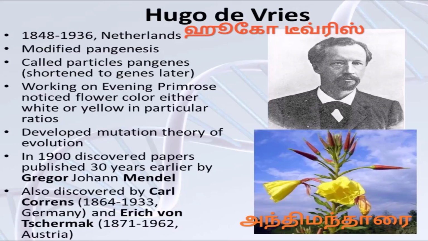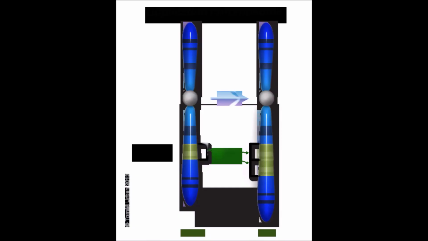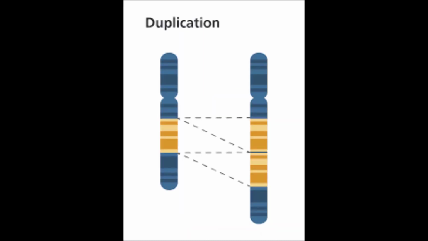The term mutation was introduced by Hugo de Vries while he was studying the plant evening primrose, otherwise called the 4 o'clock plant, and he proposed the mutation theory. There are two types of mutation, namely chromosomal mutation and point mutation or gene mutation.